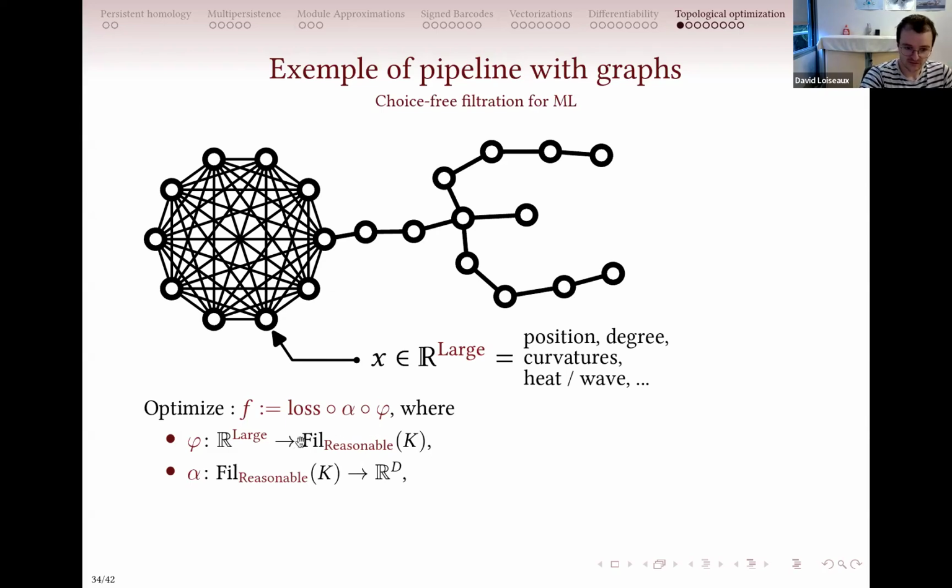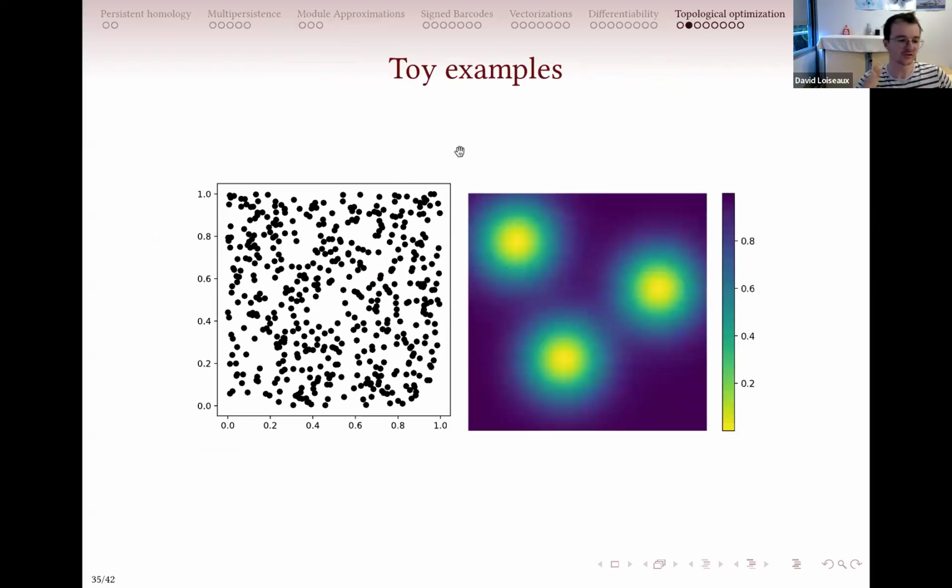Then once you have this filtration with a reasonable number of parameters, you can compute your invariant because it's reasonable, and then apply your machine learning loss. So it can be a way to, for example, classify graphs. Basically this whole pipeline means that you learn a function phi that splits apart graphs with different labels, more or less. And this filtration, you learn it from the labels of your nodes. I don't know if I'm clear, but you can ask me questions if that's the case.